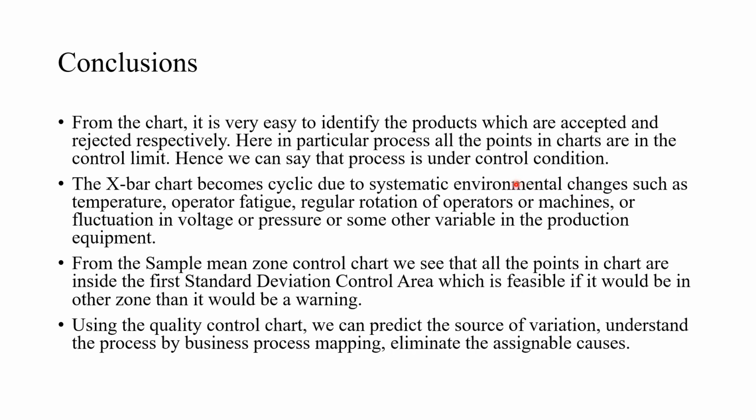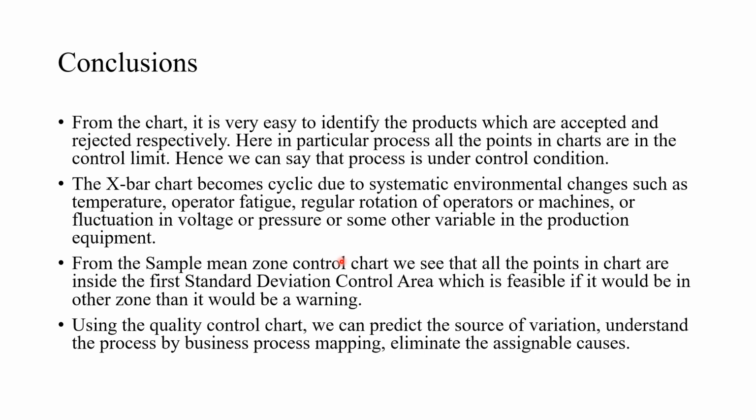Here the variations we were seeing in the chart were due to chance causes, that is, temperature change, operator fatigue, regular rotation of operators or machines, or fluctuation in voltage or pressure.